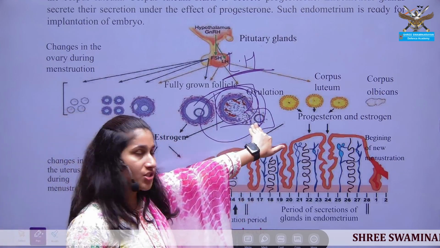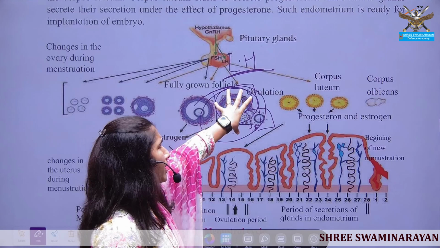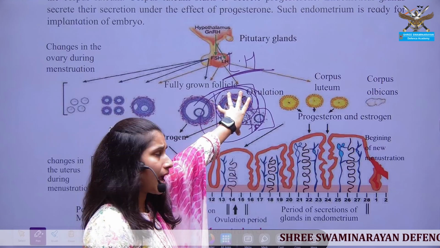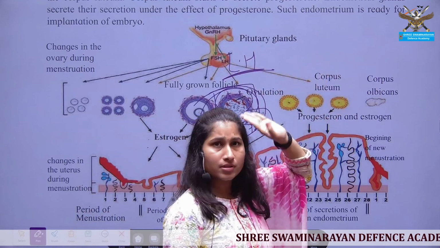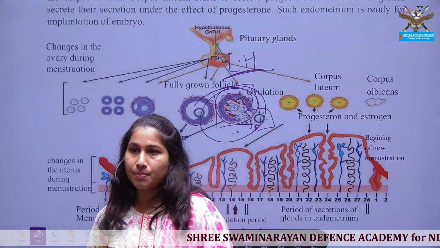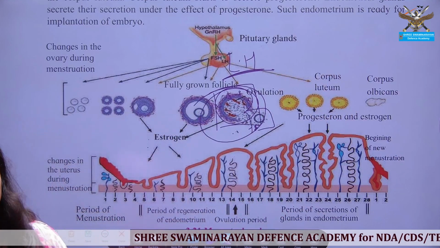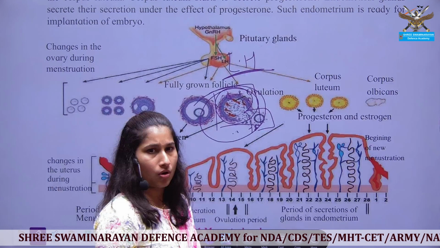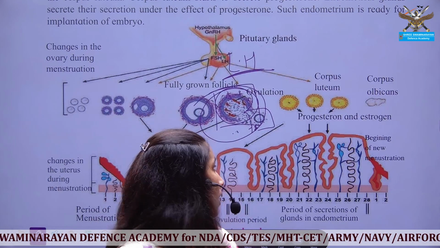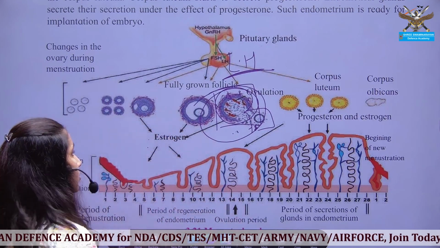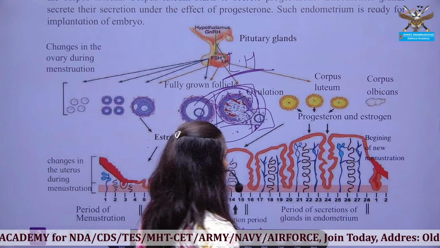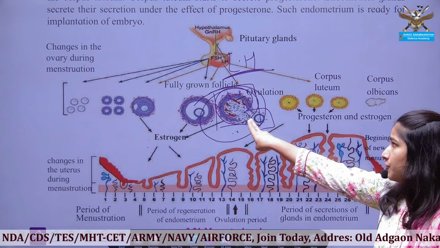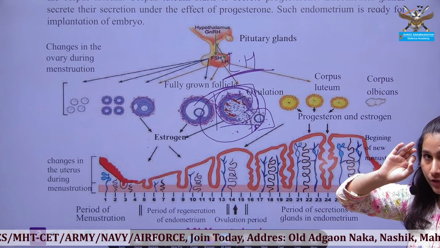Once ovulation occurs, whatever material is remaining behind is now known as corpus luteum. Now this corpus luteum is going to secrete the hormone progesterone. Why is progesterone needed? If in case the ovum is fertilized.